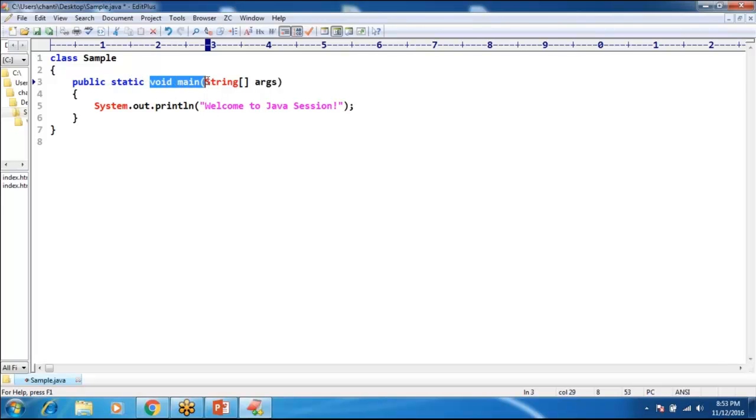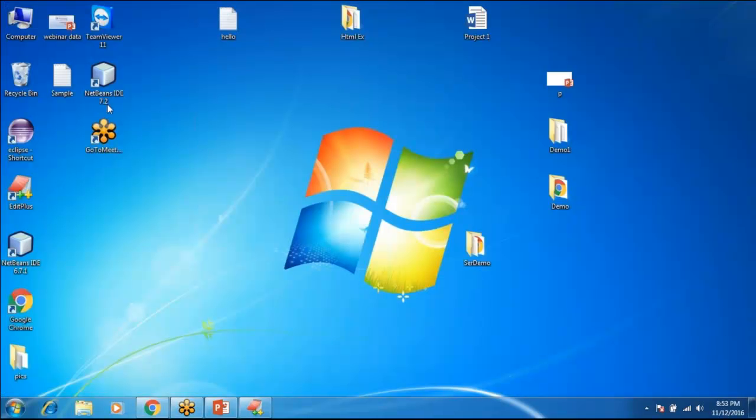And what is void main? It is our older method available in C and C++, so the execution starts from main. In C, if you want to display a message, we write printf, but in Java we write System.out.println of the message you need to write. I have already written this program on the desktop.